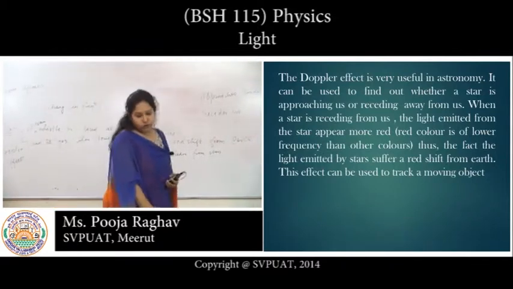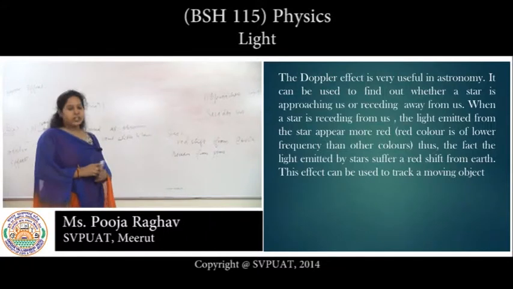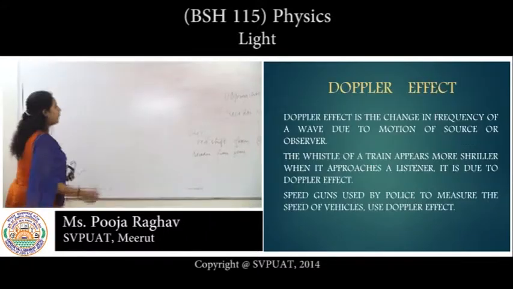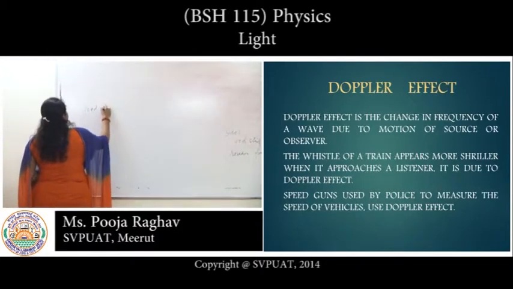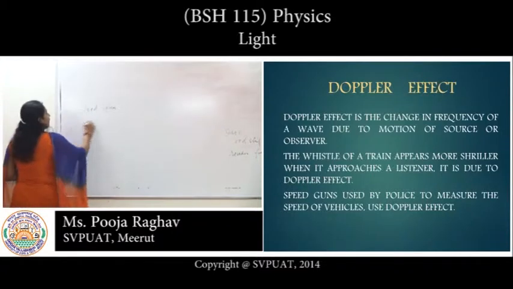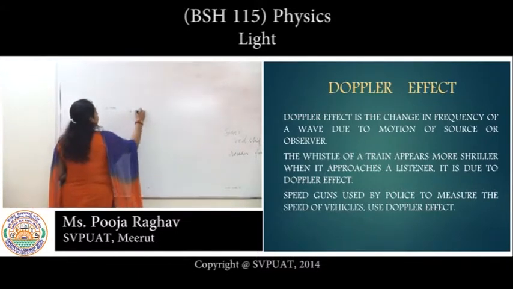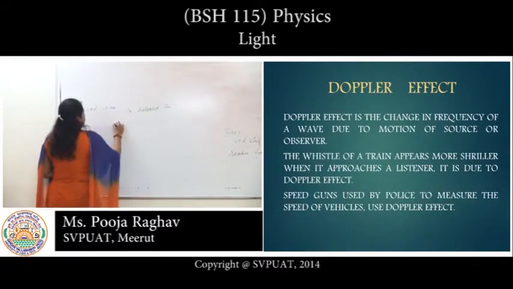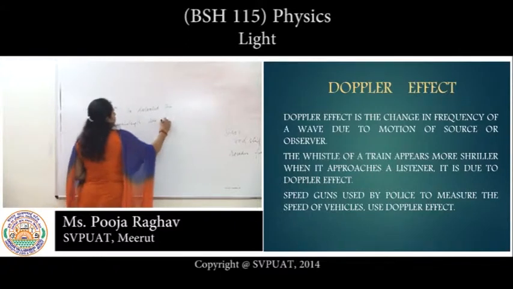The Doppler effect is also useful in detecting the rotation of a star, and it is also used in speed guns. It is mostly used in speed guns, which are used by police to detect the speed using the wavelength of the gun.